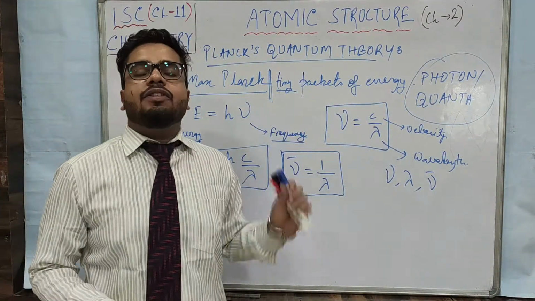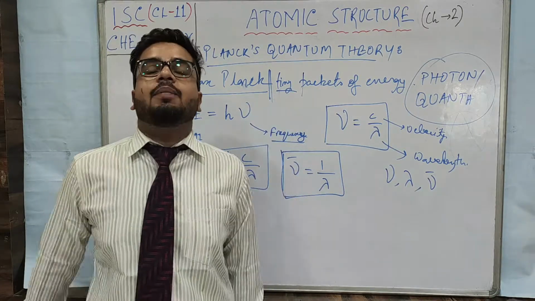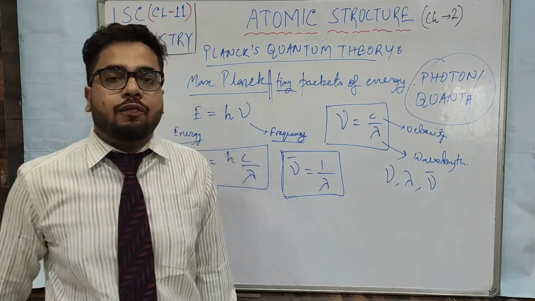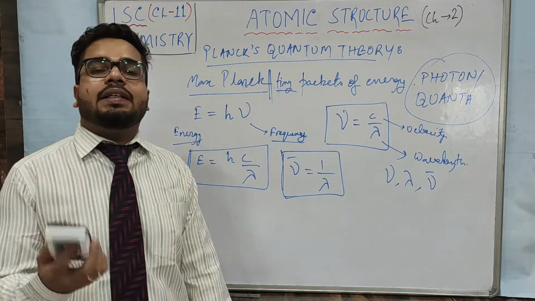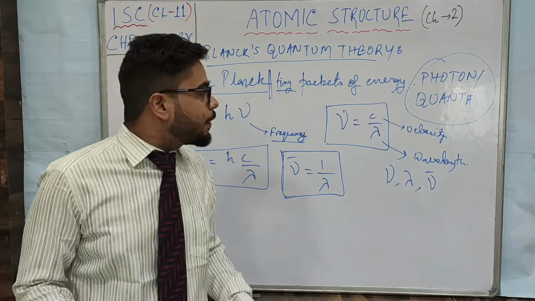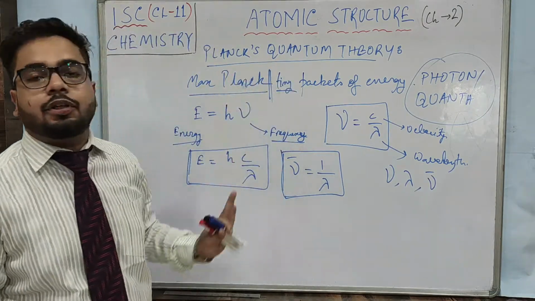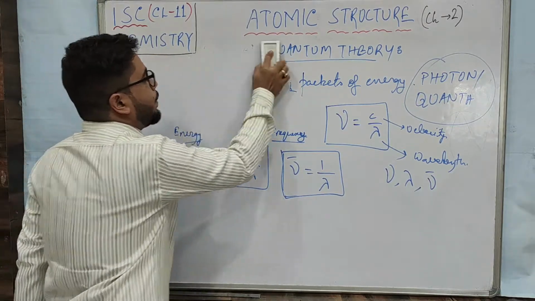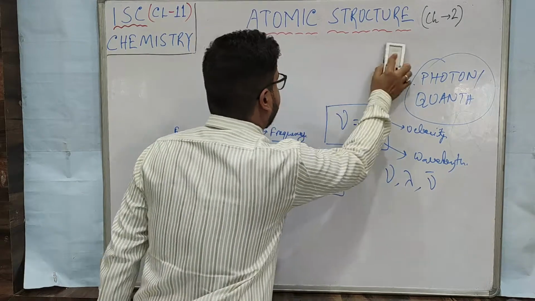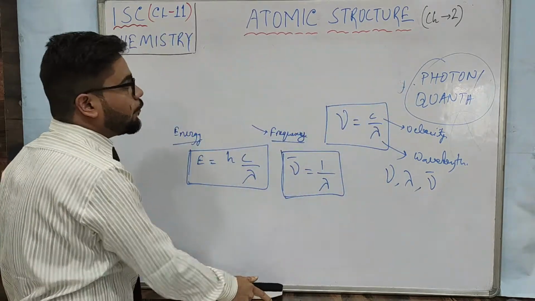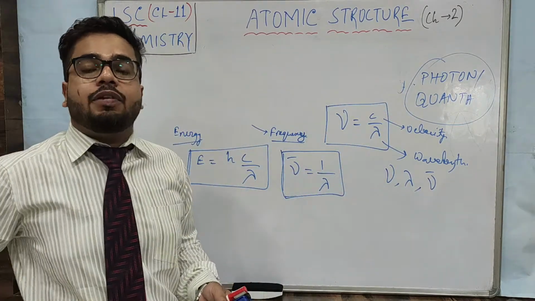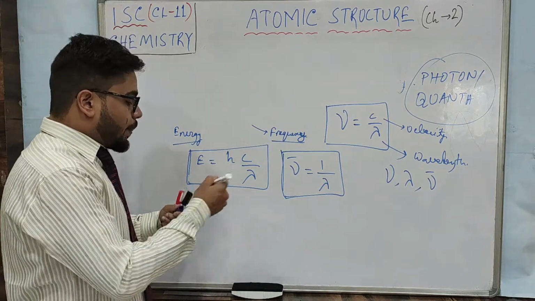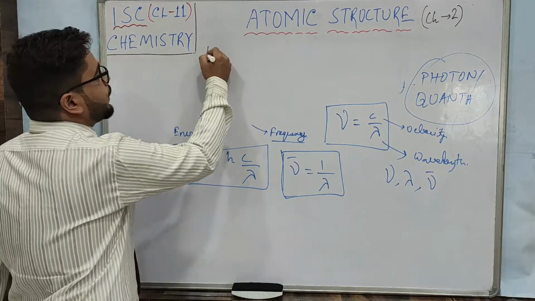Now, getting inspired by Planck's quantum theory, one student of Niels Bohr suggested another concept which is related to this quantum theory of Planck. Planck said that waves come out in the form of particles which contain energy. The name of the scientist is de Broglie.